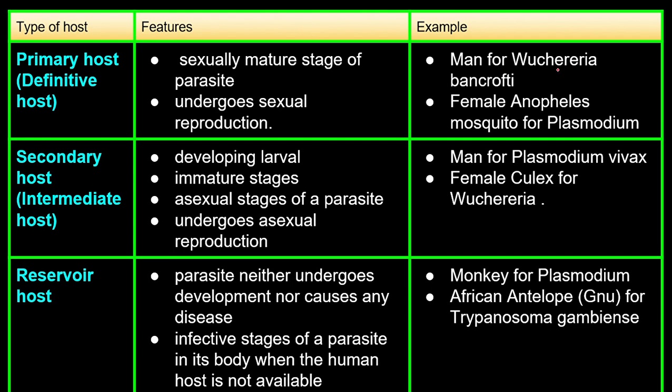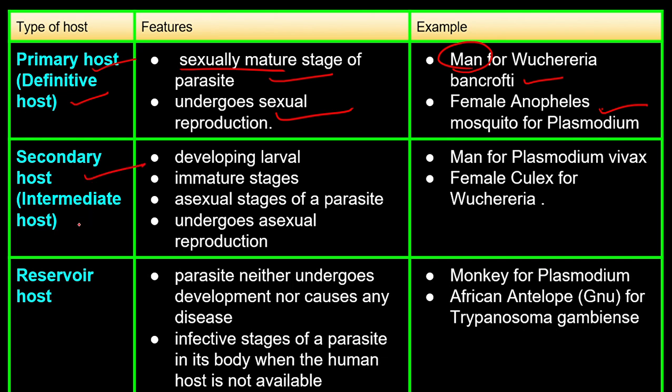I want all of you to copy this table. Primary host we call it as definitive host. Why? Because sexually mature stage is present over here and sexual reproduction takes place. For example, man for Wuchereria bancrofti and female. When I say man, that means I'm talking about the human, right? Female Anopheles mosquito for Plasmodium.